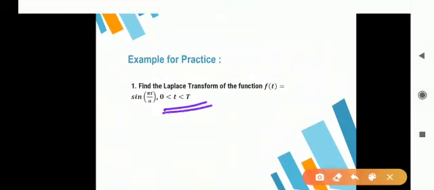Again from this it is clear that the period is T only and the function is this one. So you have to use the integration results very correctly and substitute the upper limit and lower limit also very correctly. Try to simplify as much as possible so that you get the most simplified answer.